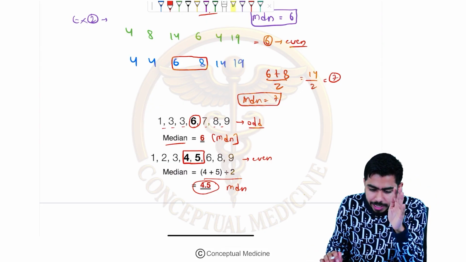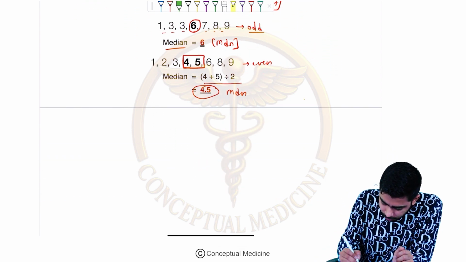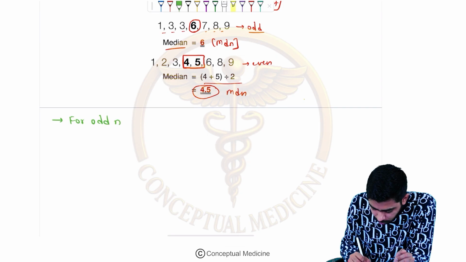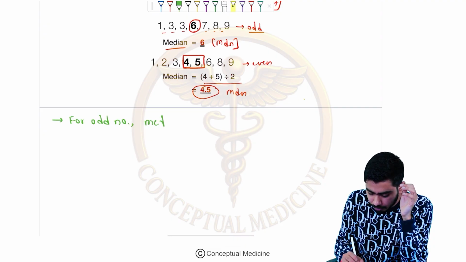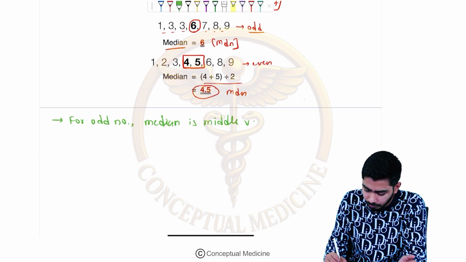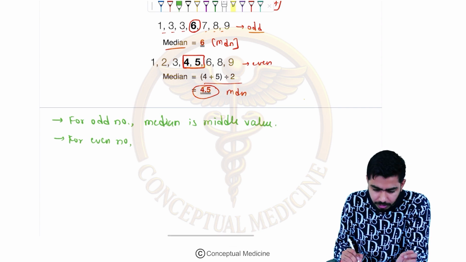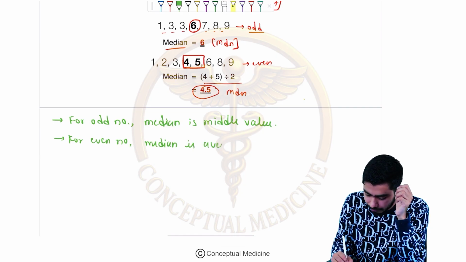So guys, with that I can write over here very comfortably that for the median, for odd numbers I can say that median is the middle value. Very simple. Obviously you need to arrange them in increasing or ascending or descending order and then calculate. So it is the middle value. But if it is an even number, then what you need to do? Median in that case will be the average of the middle values. Average of the middle values.